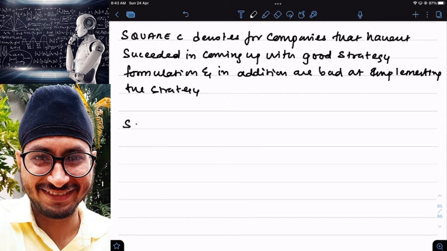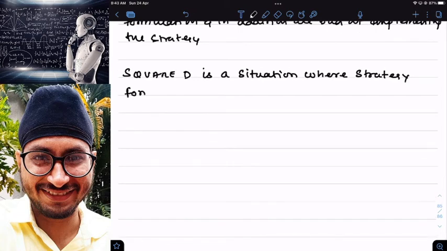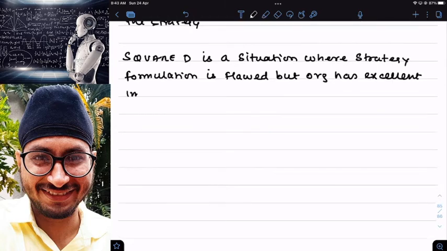Then last one, square D. Clear? Square D is a situation where strategy formulation is flawed, but the organization has excellent implementation skills.